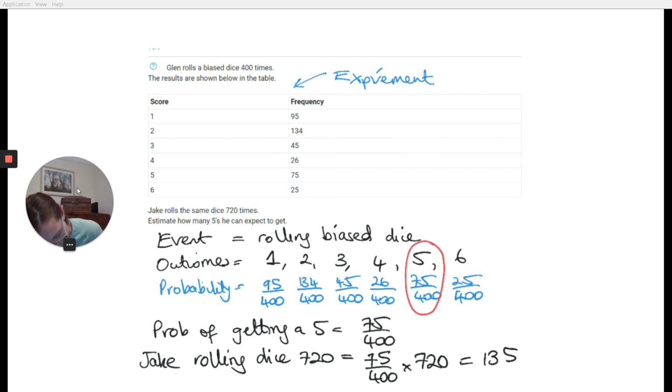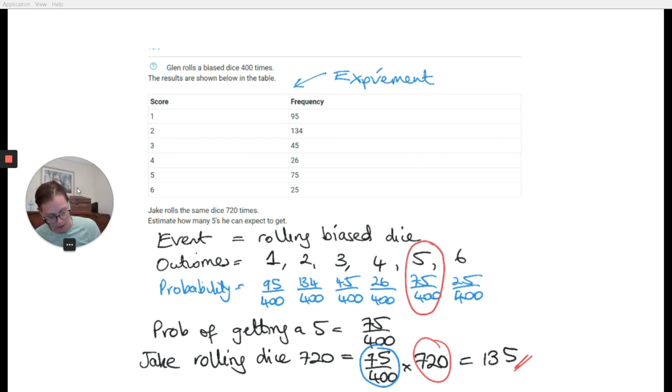So again, if I broke that up, here is the probability, and there is the number of times that you're going to roll the dice. So in total, out of the 720 times, I'm going to expect 135 times I will roll a 5. Okay, so that's how we finish those questions off if they ask us to actually work out or apply that probability information. So that's the recorded lesson for today.